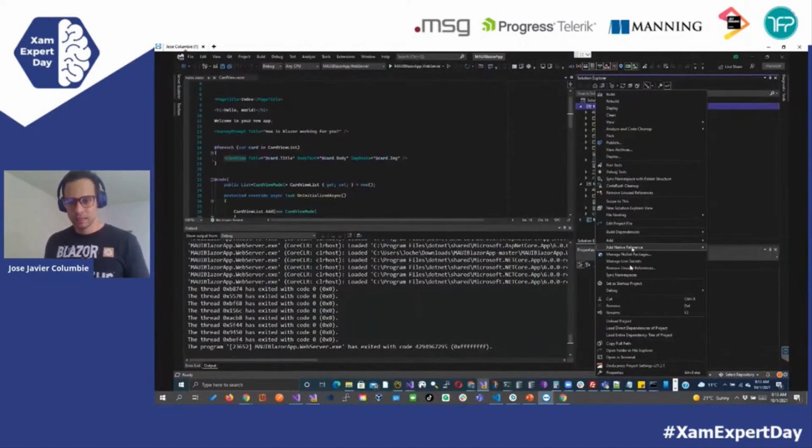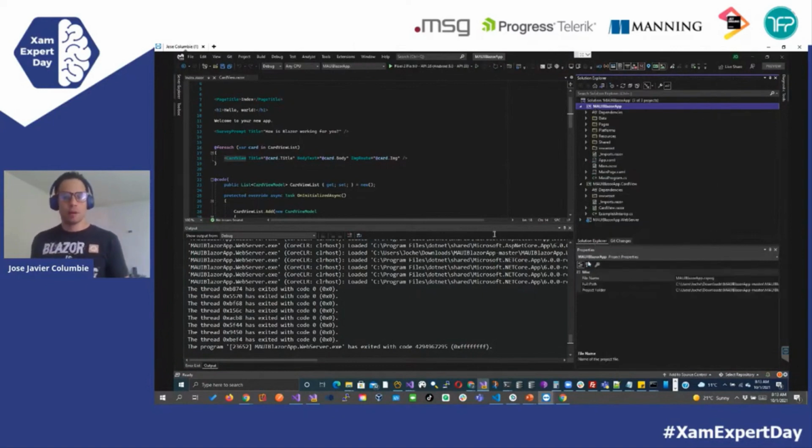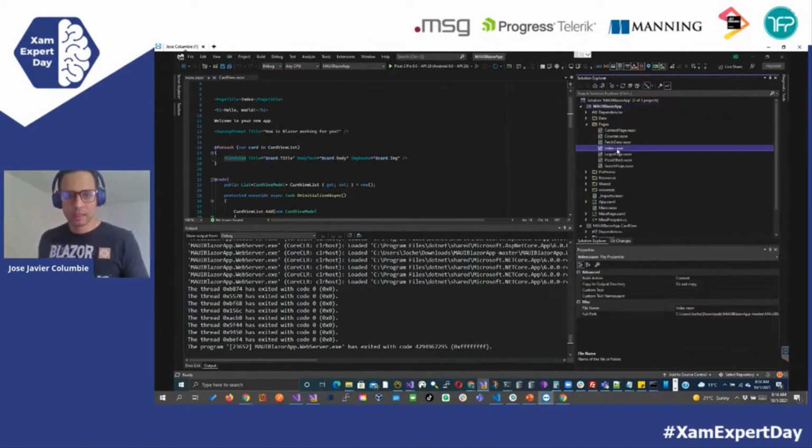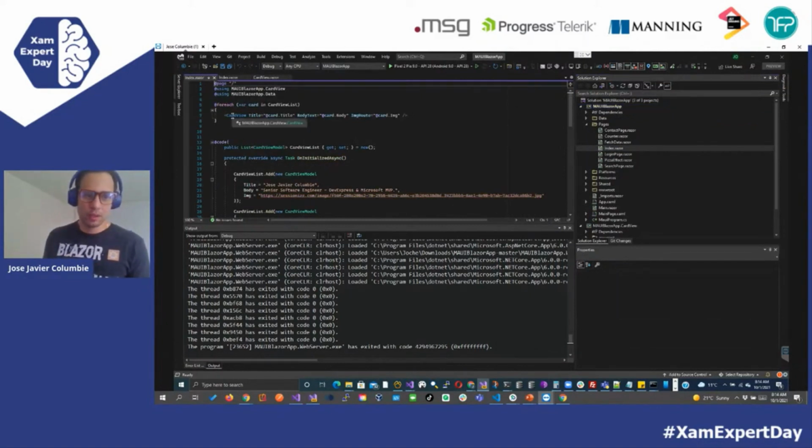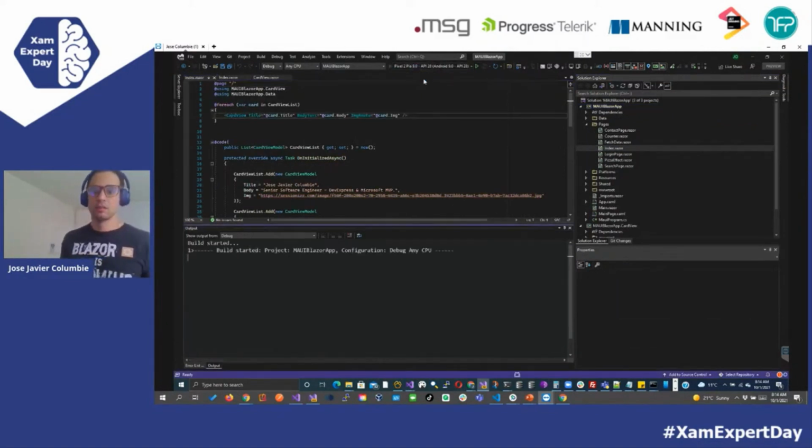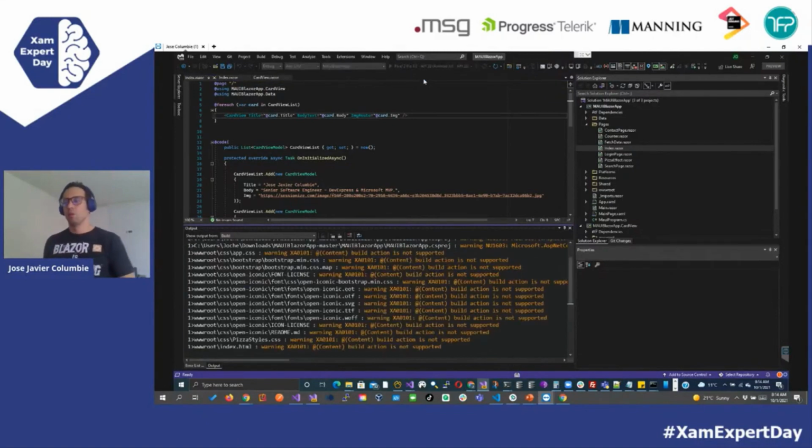So let's set our MAUI Blazor app as a startup project, and we can review here that we have in our index the card view as well. And if we run this, we will be using the same component that we were using on web, we will be using it on mobile.